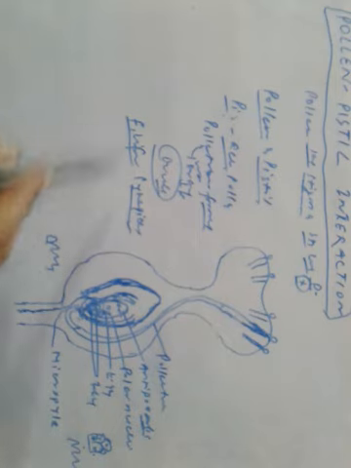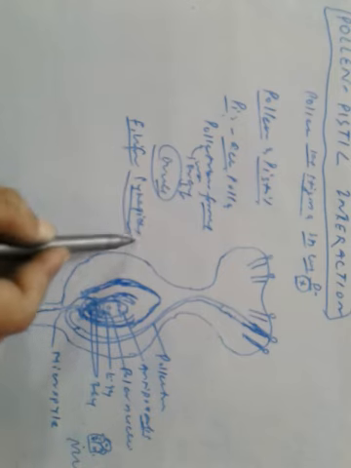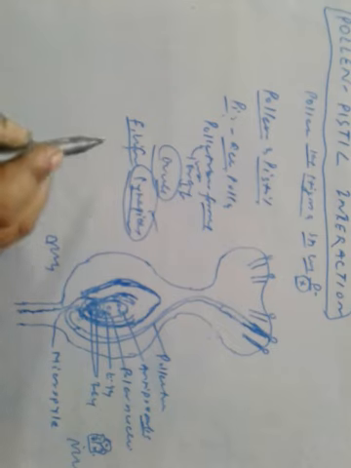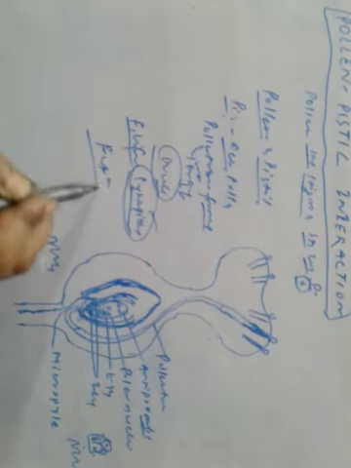Then through the filiform apparatus it enters into the synergids, and finally fertilization occurs.